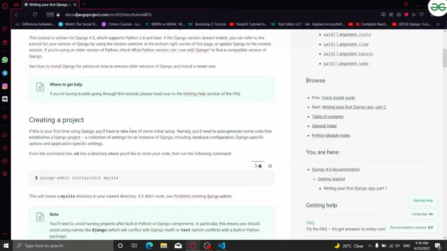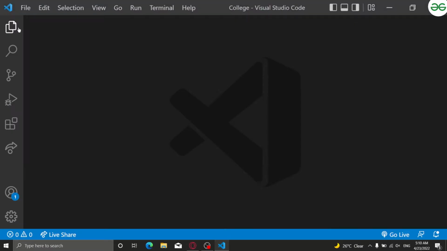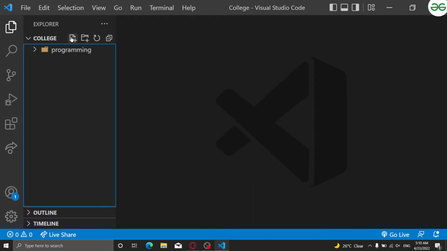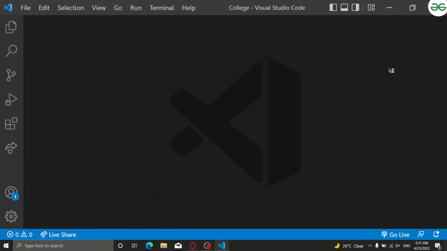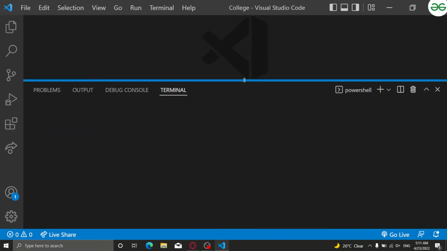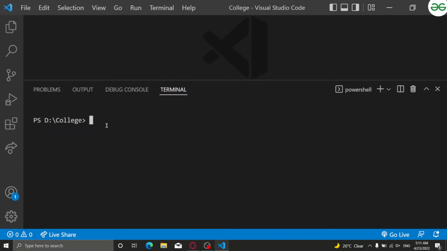Now let's move further and say django-admin startproject mysite. Okay, now we'll create a folder here and name it Django. Inside Django, firstly I will open my command prompt. To start with Django, you always need the command prompt open, because at a time we will be typing some code or the other.